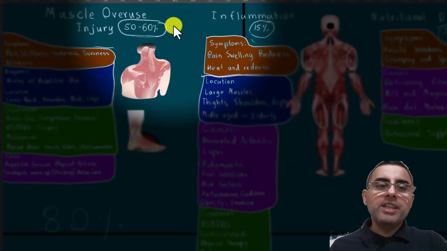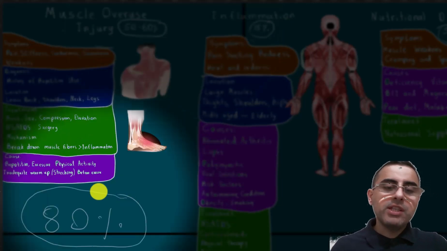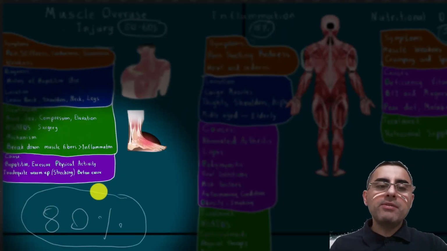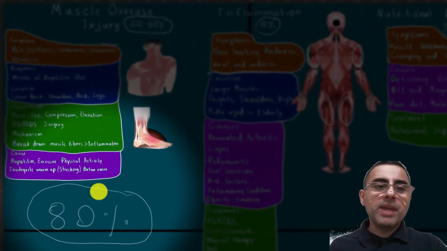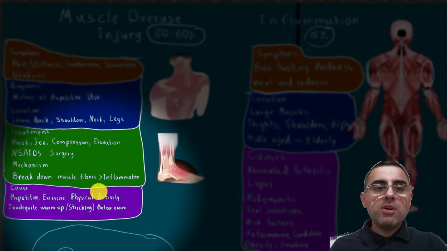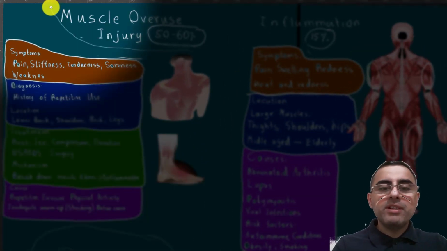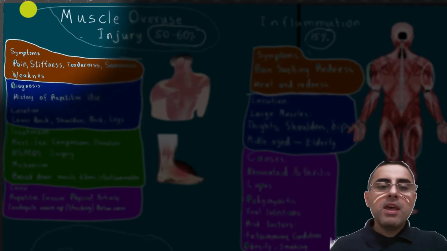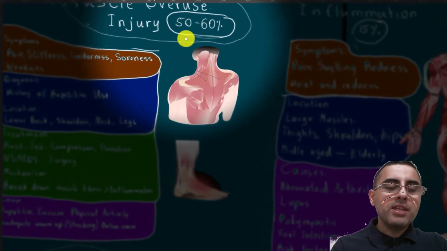Muscle pain is an incredibly common symptom. It affects around 80% of the world population at some point in their life. We will discuss the most common causes of muscle pain, and the most common cause is muscle overuse or physical injury. It happens in around 50 to 60% of cases.